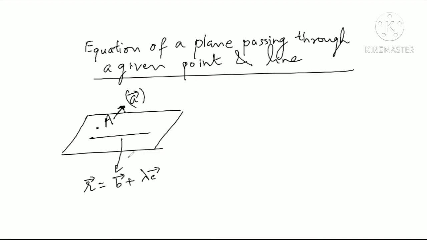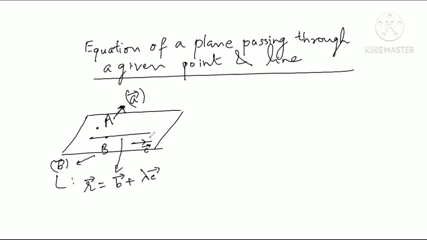If the equation of this line L is R vector equal to B vector plus lambda C vector, this means that a point B whose position vector is B vector will be lying on this line, and there will be a vector C which will be parallel to this line.